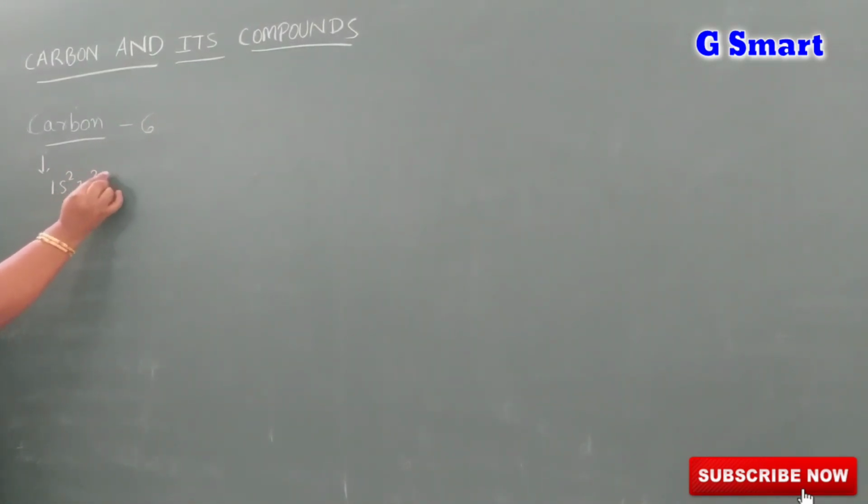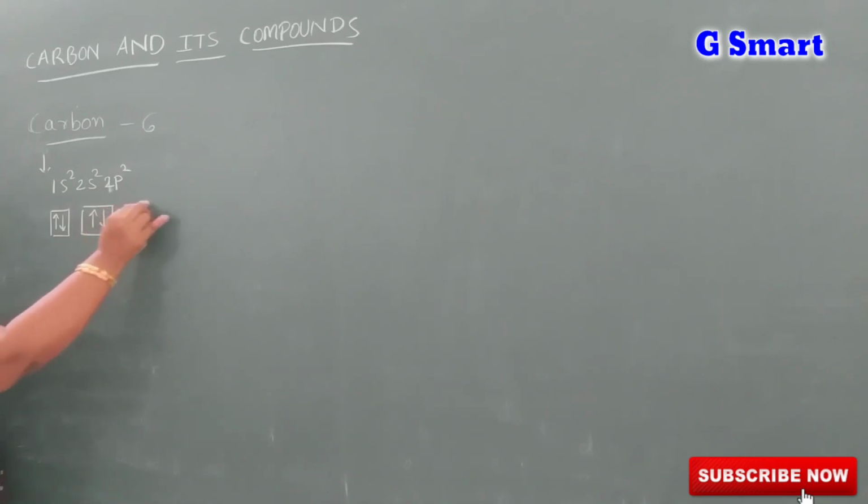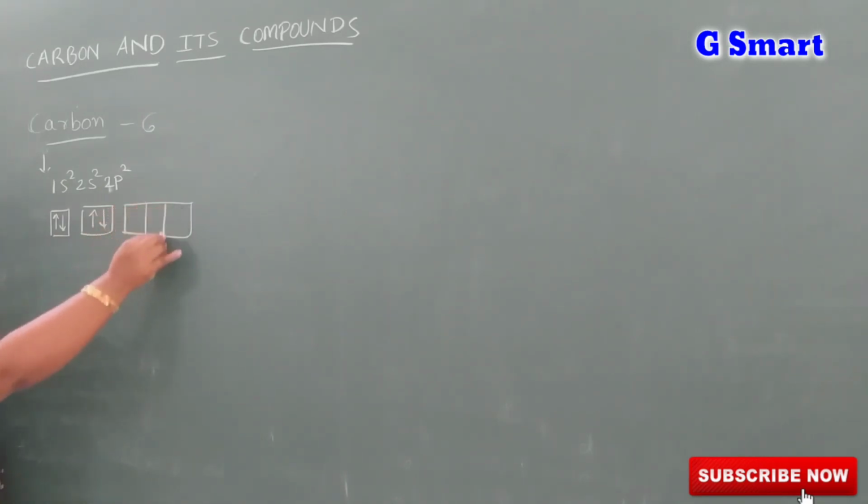First, the electronic configuration of carbon is 1s2, 2s2, 2p2. This is the normal state.